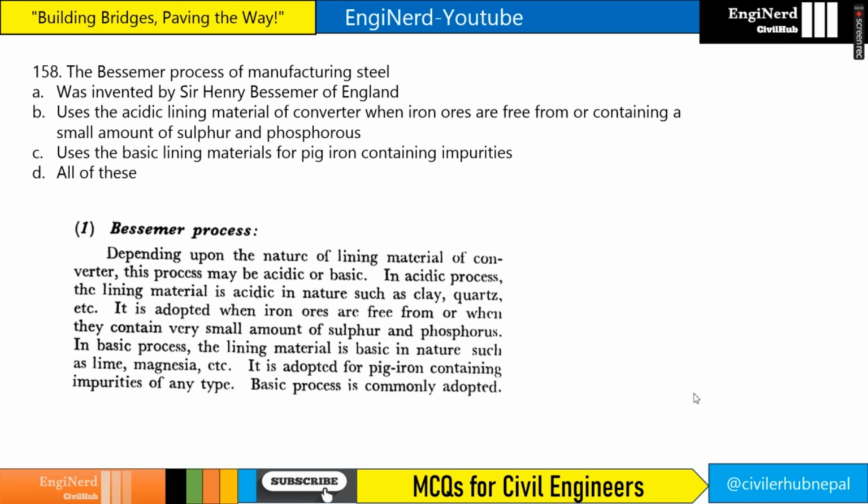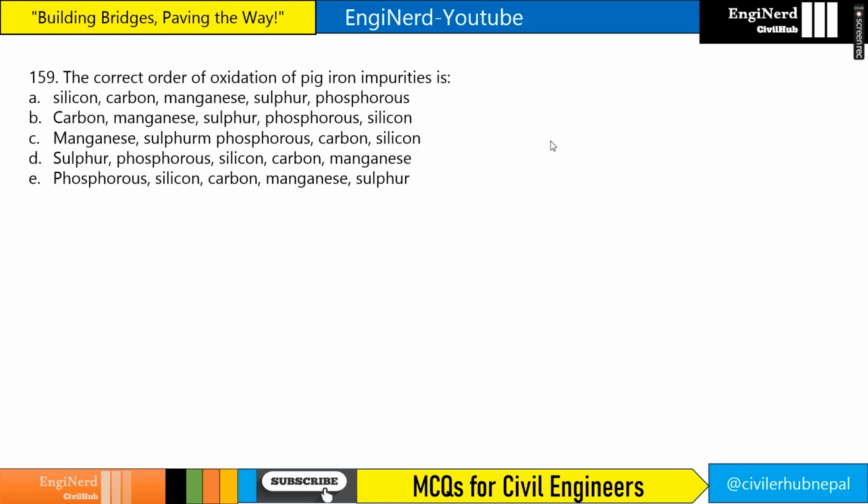The basic process of manufacturing steel was invented by Sir Henry Bessemer of England. Use the acidic lining material of converter when iron ores are free from or containing a small amount of sulfur and phosphorus. Use the basic lining material for pig iron containing impurities. All of the above. So if you see here, in acidic process, the lining material is acidic in nature, such as clay and quartz, right? And it is adapted when iron ores are free from or when they contain a very small amount of sulfur and phosphorus. So this is correct. This is also correct. In a basic process, the lining material is basic in nature, right? Such as lime and magnesia, and it is adapted for pig iron containing impurities of any type. So this is also correct. So our answer will be all of the above.